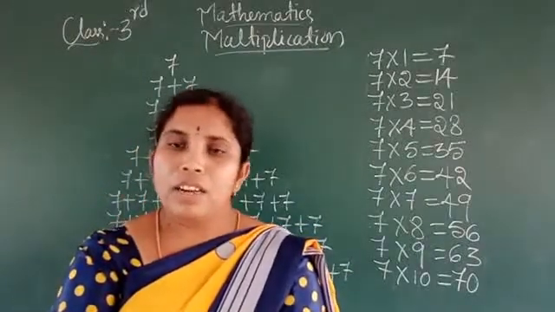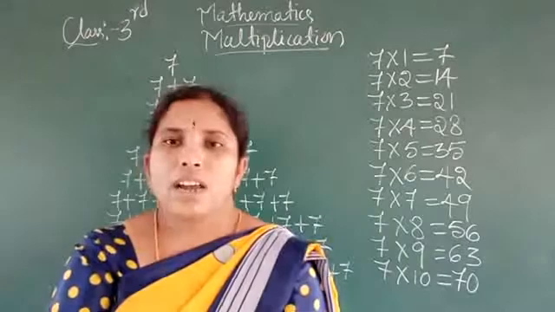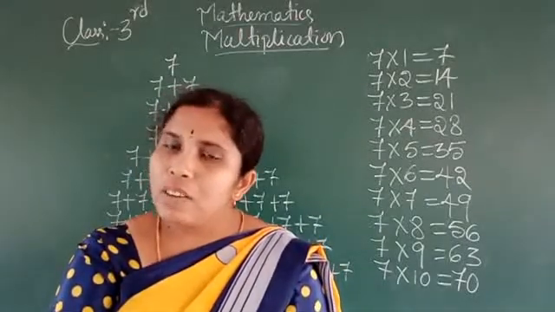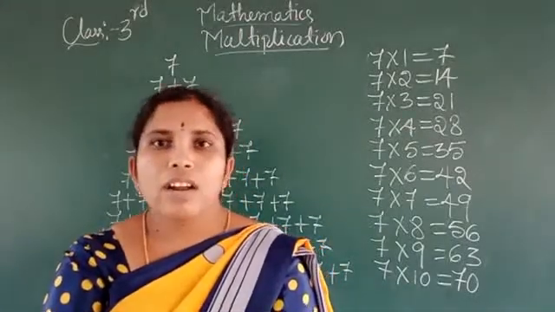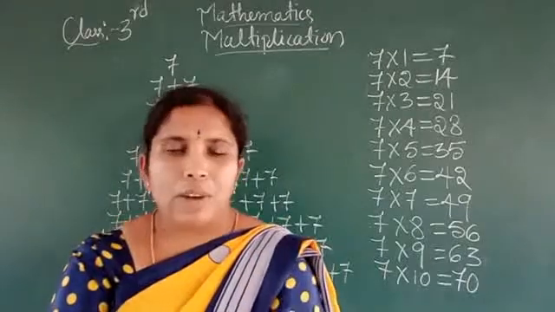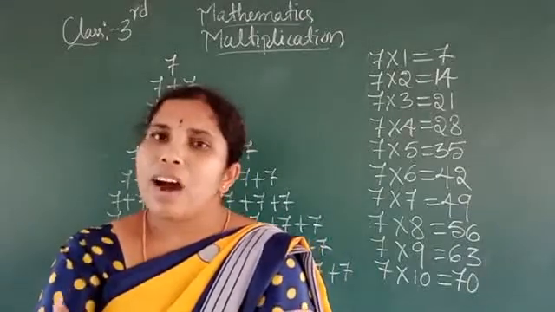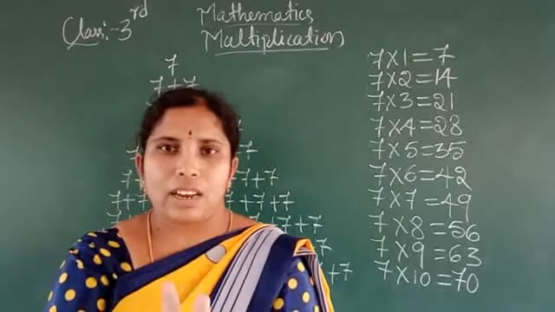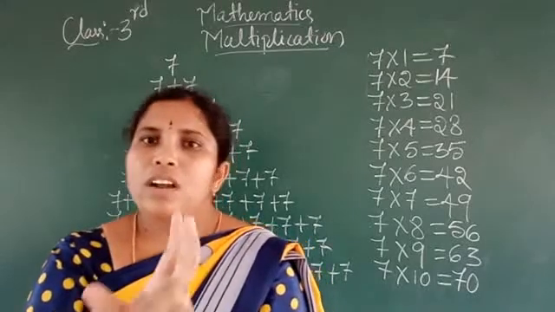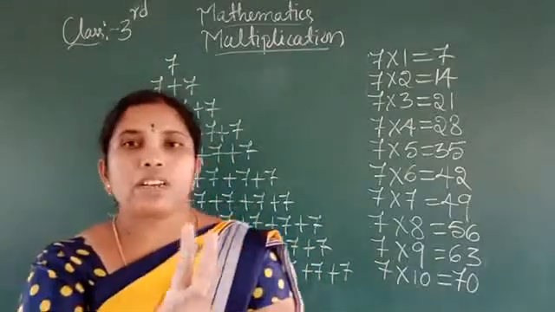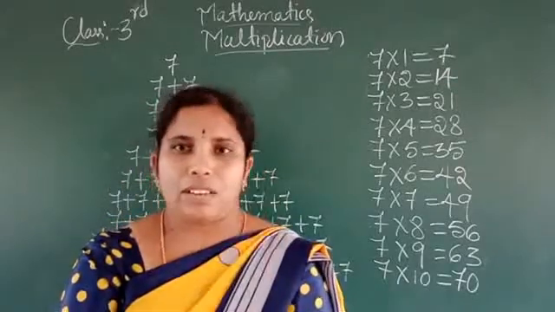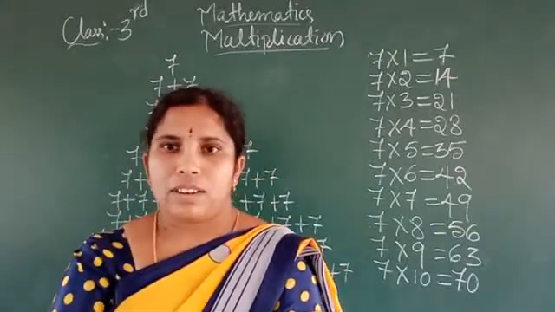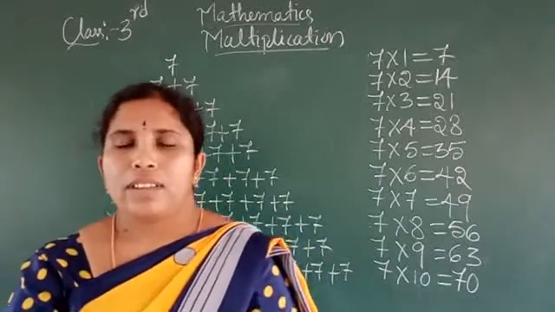So now in this class you want to learn from 6 to 12, at least 6 to 10. So you must practice from 2 to 7 tables. Okay students, now thank you students.